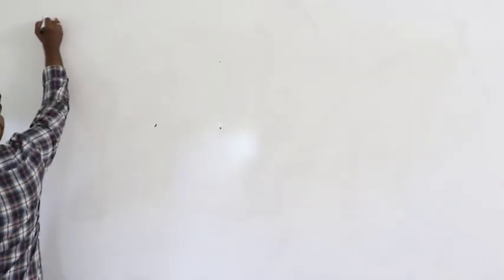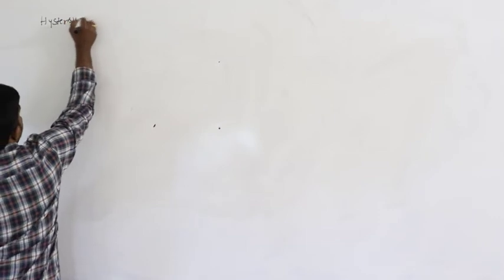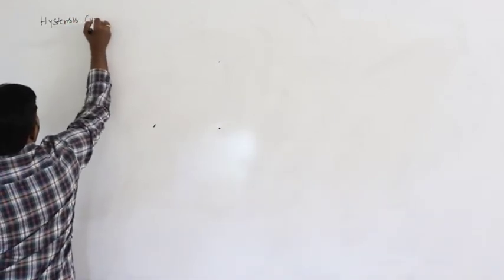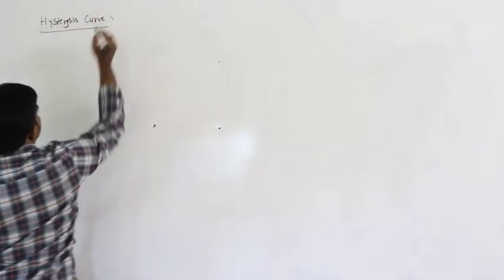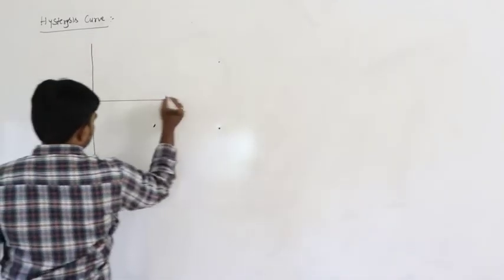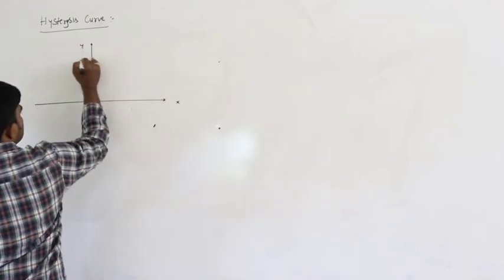In this hysteresis loop or hysteresis curve, see here. This is the x axis and this is the y axis.